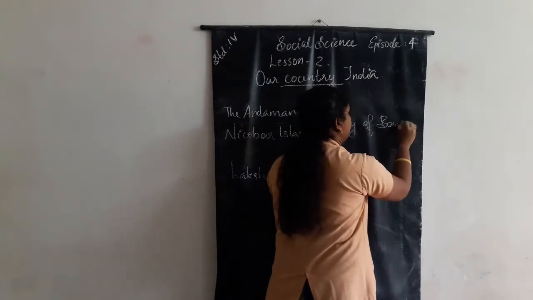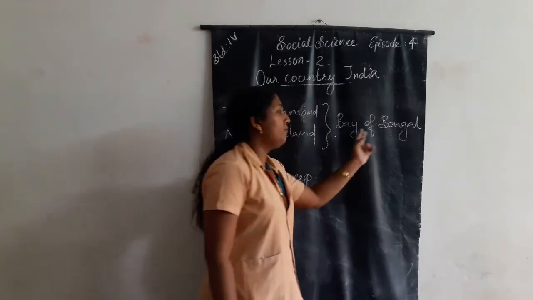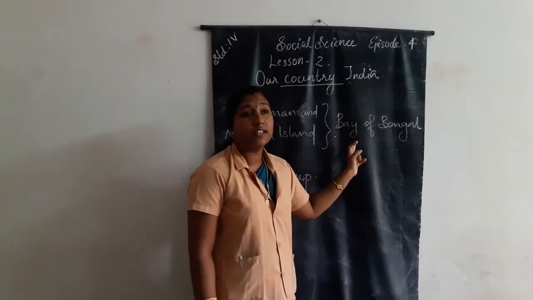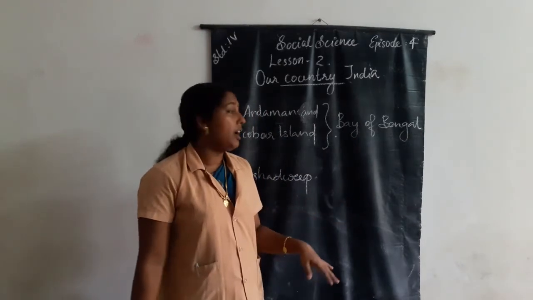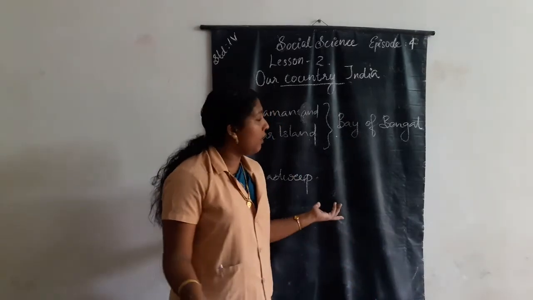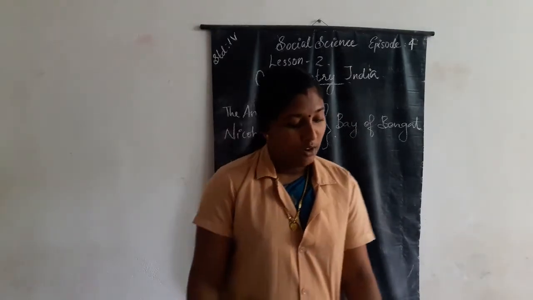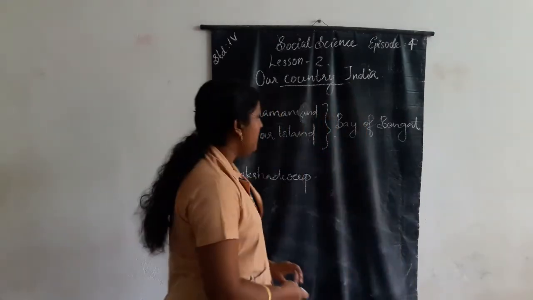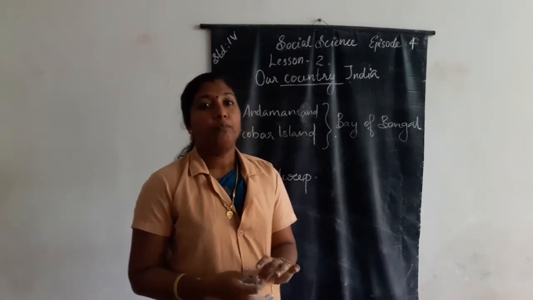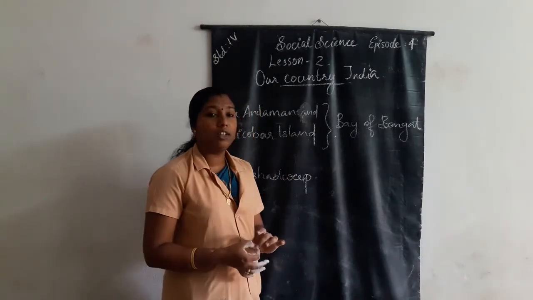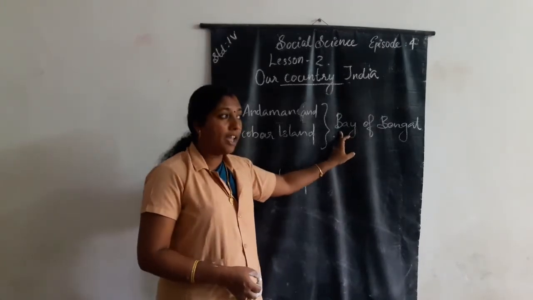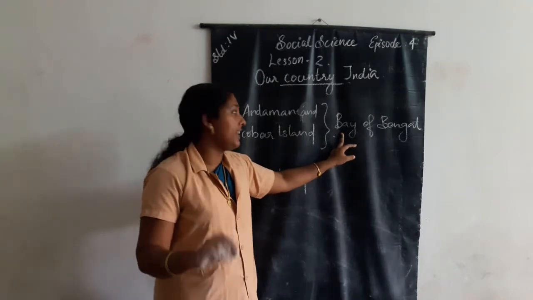The Andaman and Nicobar Islands are in the Bay of Bengal. Bay means water bodies surrounded by land on three sides. Bay means a water body surrounded by land on three sides.